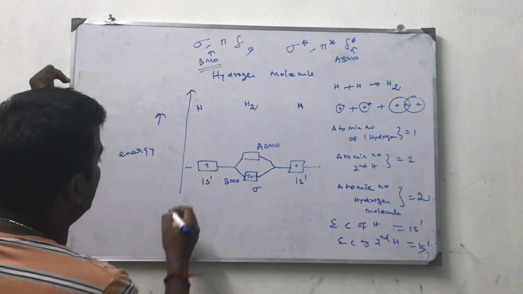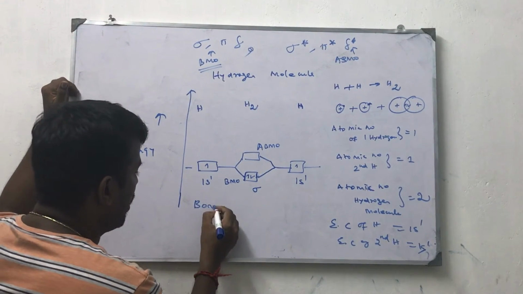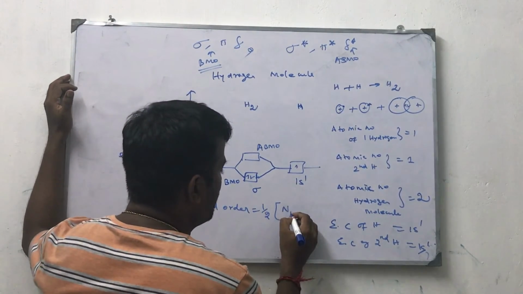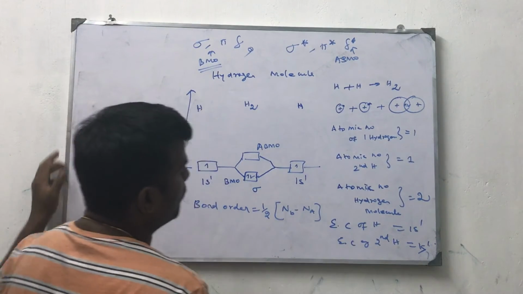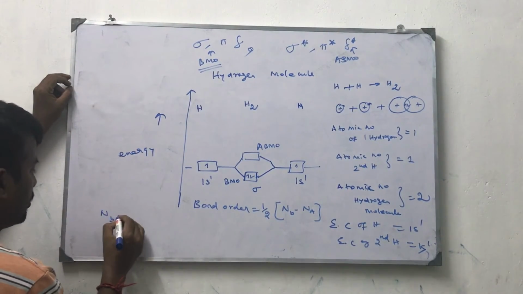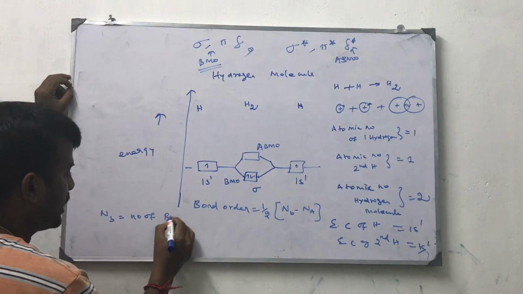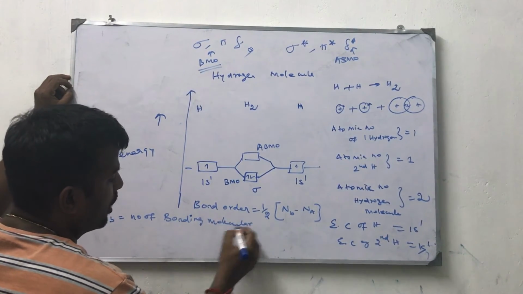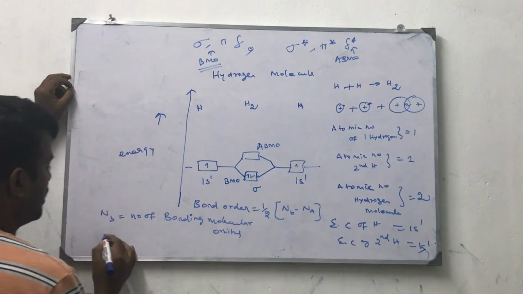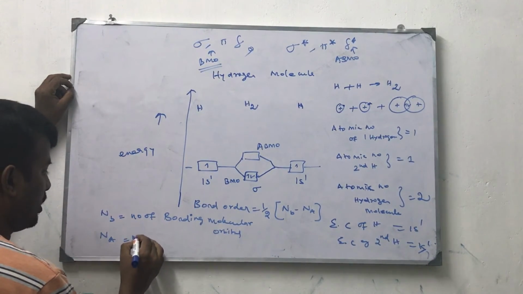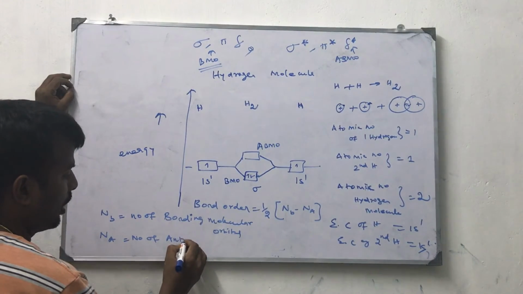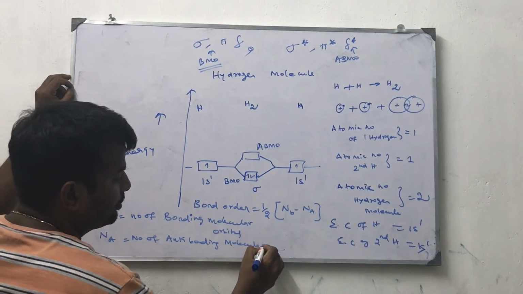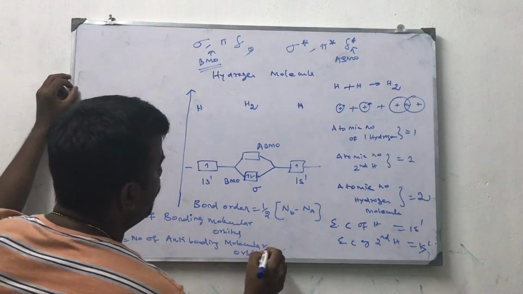So now I am going to find the bond order. Bond order is equal to half into Nb minus Na. What is Nb? What is Na? Nb is equal to the number of bonding molecular orbital electrons. Na means the number of anti-bonding molecular orbital electrons.